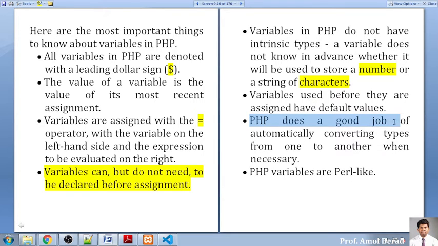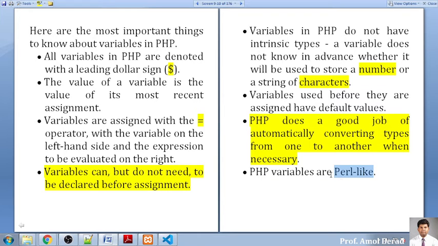PHP does not do a good job of automatic conversion. So type conversion is not there. You have to do the type conversion. This is the most important thing that you have to keep in mind. It is not good at type conversion. So you have to go for type conversion whenever you are working. Okay. And PHP variables are just like Perl variables. Perl is one of the programming languages used before PHP. So yeah, it is outdated. No one is using Perl that much nowadays.